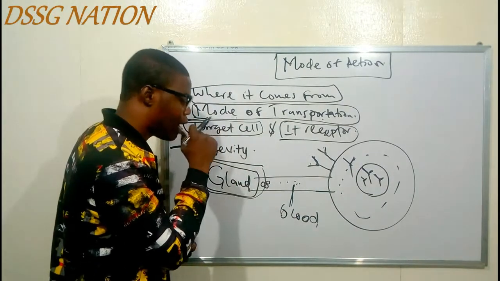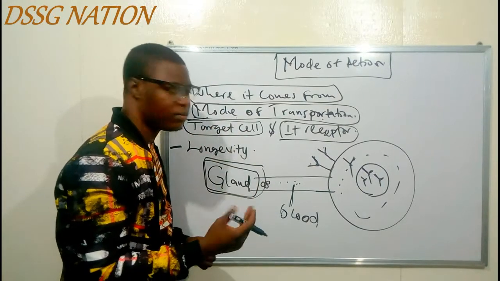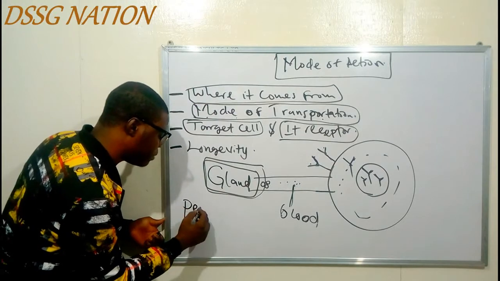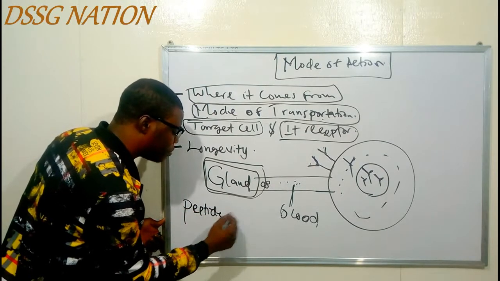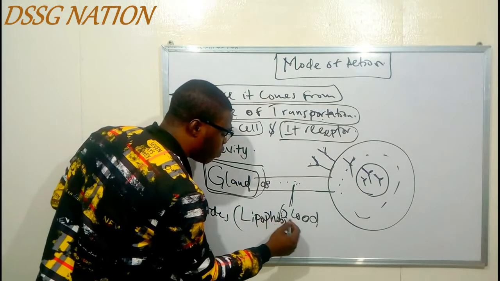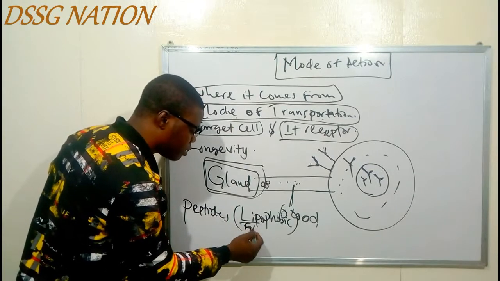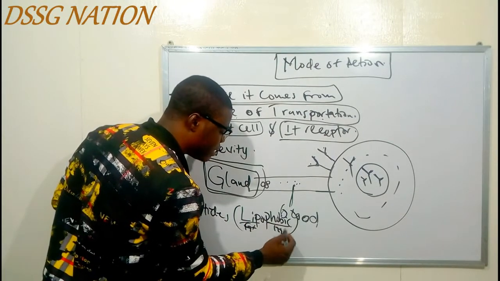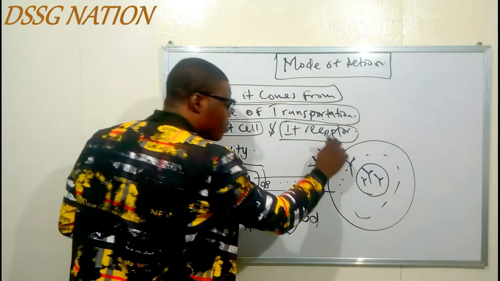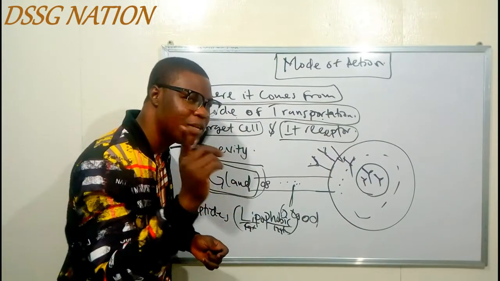But before I leave that side, I was talking about lipophilic and lipophobic the other time. The protein-based hormones, the peptides, are lipophobic. What is the meaning of lipophobic? The word lipo is talking about fats, and phobic means hating or fearing. So, because it is lipophobic, it is unable to cross the cell membrane, because anything that wants to cross the cell membrane must be lipophilic.